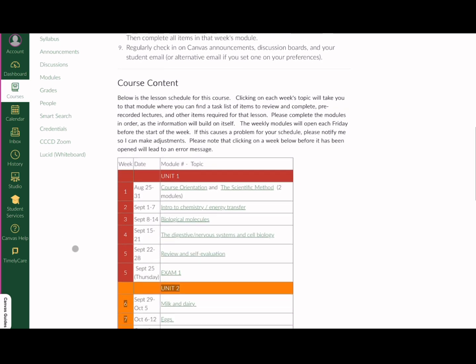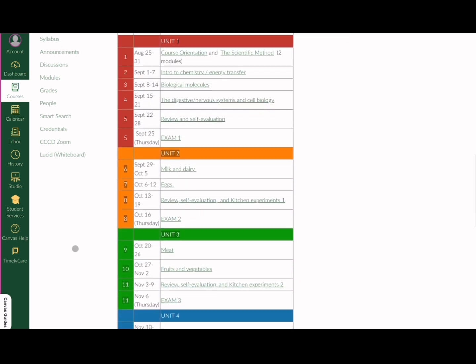Below that, the course content calendar is showing here with our units divided by color so we can easily see when we're moving into the next unit. You can always go to the week's module to complete the week's work by clicking on these links in the calendar, but you can also get there by just clicking on modules to the left, and that will take you to the modules page overall.